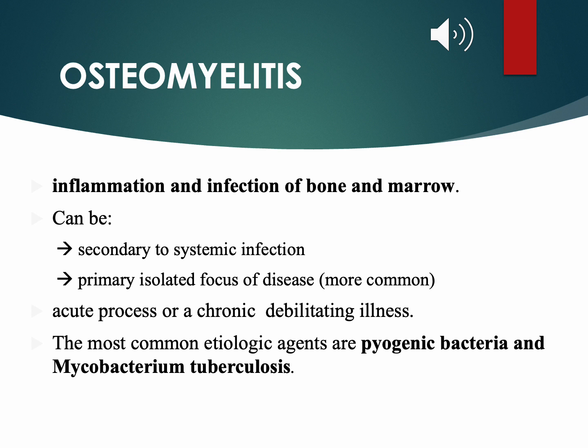Osteomyelitis is the inflammation and infection of the bone and marrow. It can be secondary to a systemic infection or a primary isolated focus of disease, and this is the most common scenario. Osteomyelitis can be acute or chronic, and the most common etiologic agents are pyogenic bacteria and Mycobacterium tuberculosis.